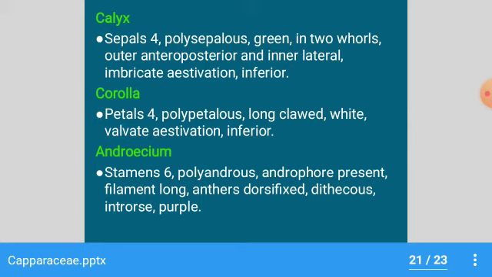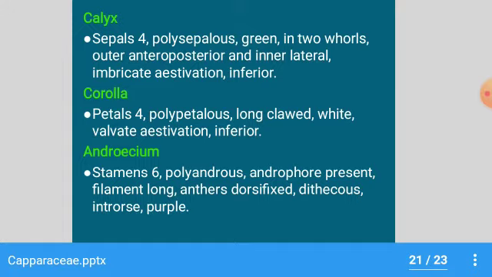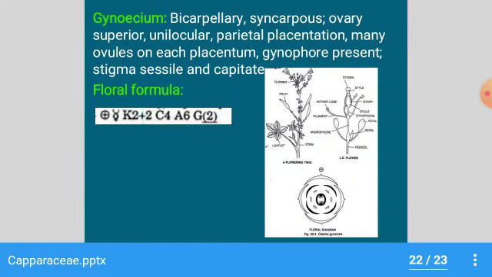Androecium: stamens 6, polyandrous, androphore present, filament long, anthers dorsifixed, dithecous, introrse and purple. Gynoecium: generally bicarpellary, syncarpous, ovary superior, unilocular, parietal placentation, many ovules on each placenta, gynophore present, stigma sessile and capitate.